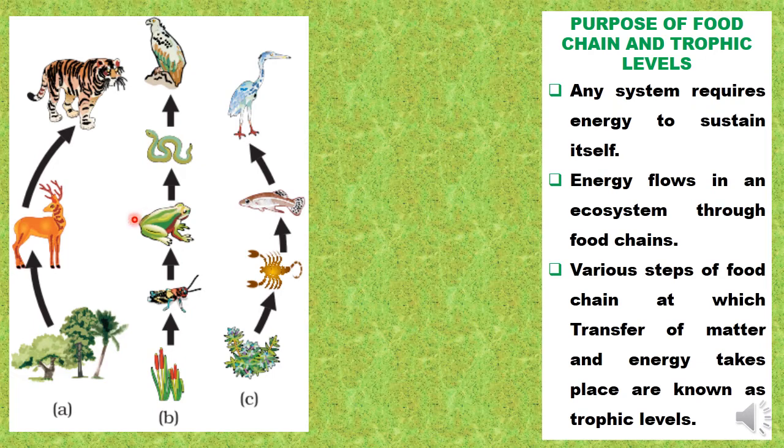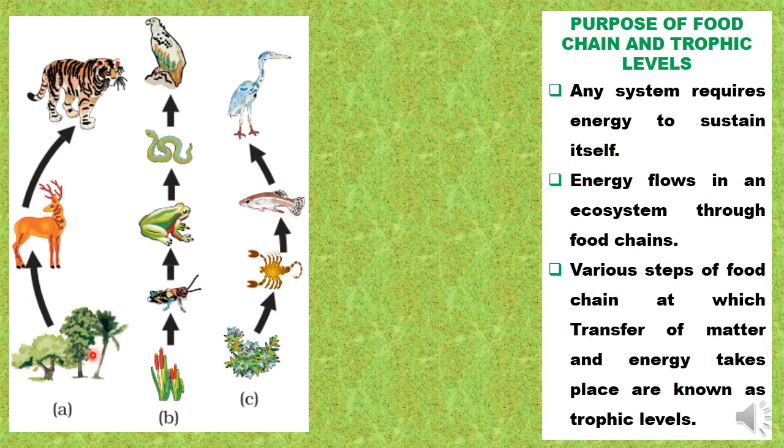Now, there are some very important attributes of the food chain, like the purpose. Any system requires energy to sustain itself. Yes, that is true. So how and from where are we going to get that energy? Energy flows in an ecosystem through the food chains. Whatever energy of the sunlight has been fixed by the green plants will now be available to other organisms when they consume these green plants, and that is how the energy is going to flow. So remember children, notice the direction of the arrow. The direction of the arrow shows the direction of the flow of energy.